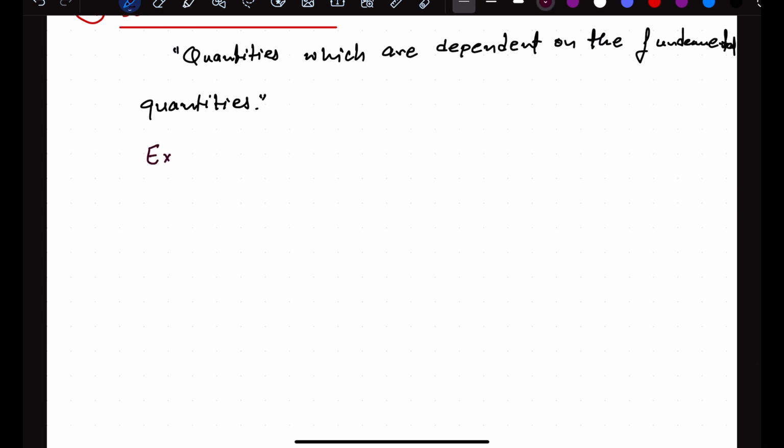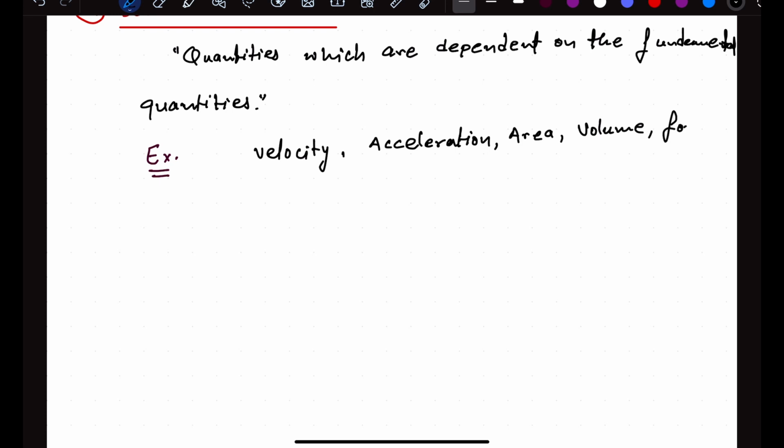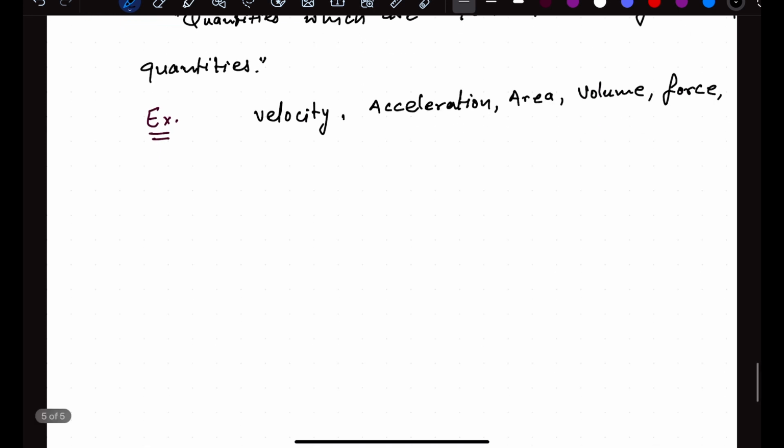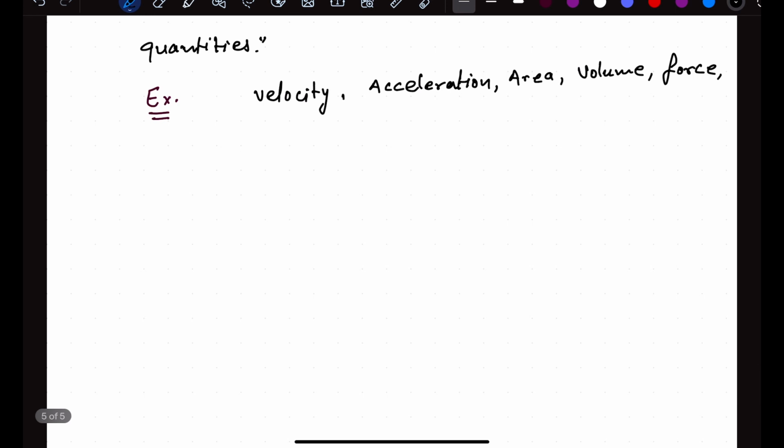So I'm just writing down a few examples: velocity, acceleration. Think of it like area, volume, any other quantity which you can think of, force, power, work, energy, and so on and so forth. These are the derived quantities.